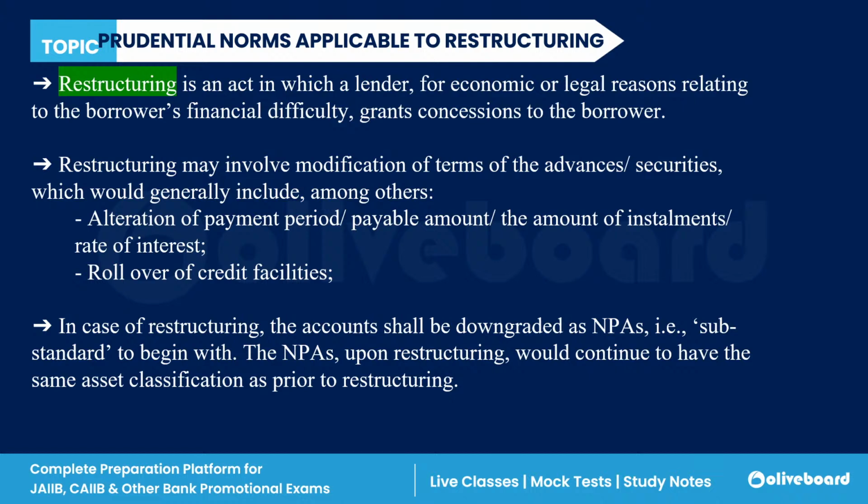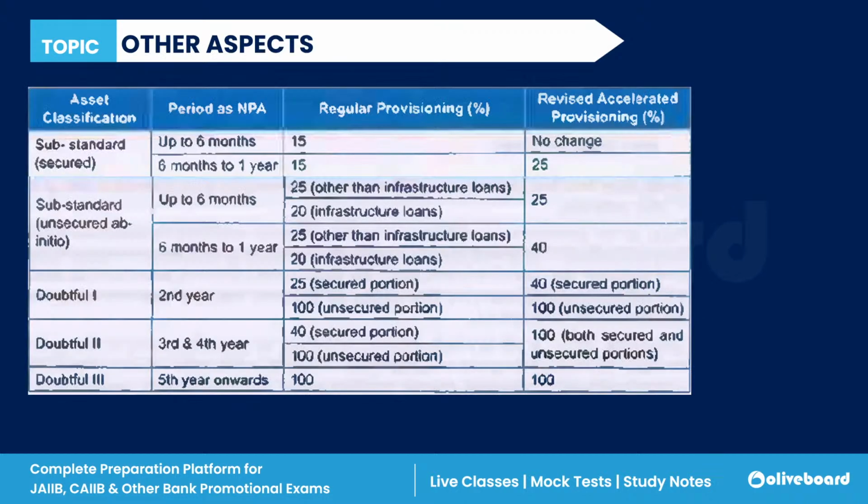Restructuring is simply an act in which a lender gives some concession, either reducing the loan amount, or reducing the payment period, or reducing the amount of installment. In some way they give concession to the borrower due to the borrower's financial difficulty. Then it is known as restructuring. Again, a very important thing.